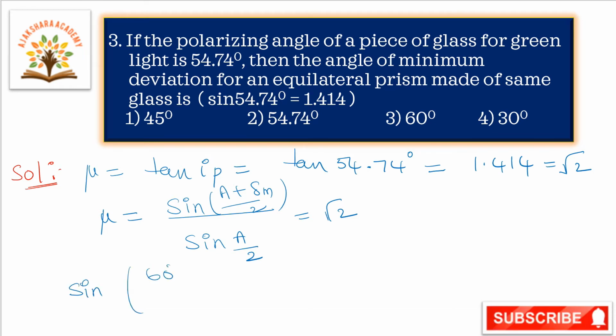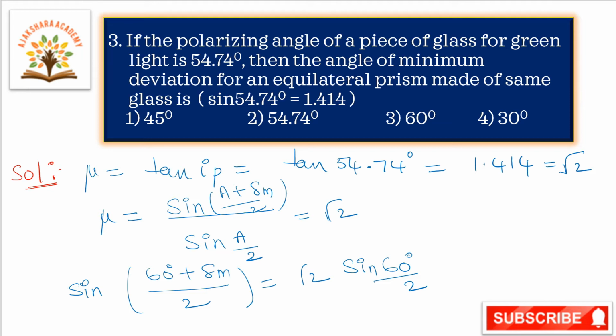So sin of (60 plus delta m) by 2 is equal to, taking cross multiplication, root 2 into sin A by 2. Here, for an equilateral prism all angles are equal, so in place of A we substitute 60 degrees.